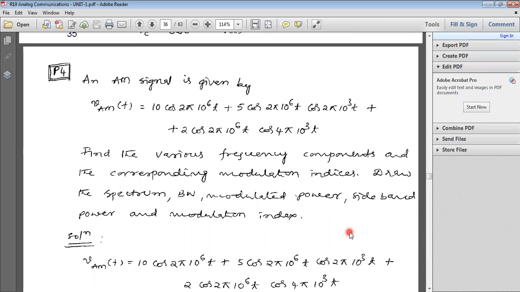This is some critical problem, observe carefully. 10 cos 2 pi 10 power 6 t plus 5 cos 2 pi 10 power 6 t into cos 2 pi 10 power 3 t